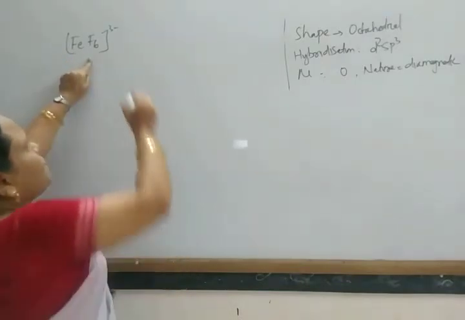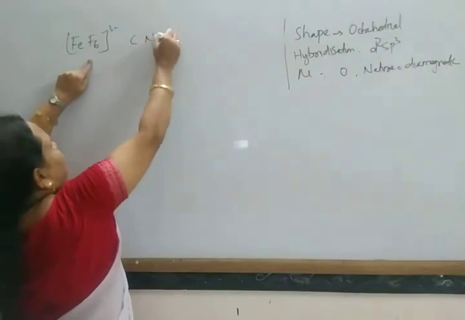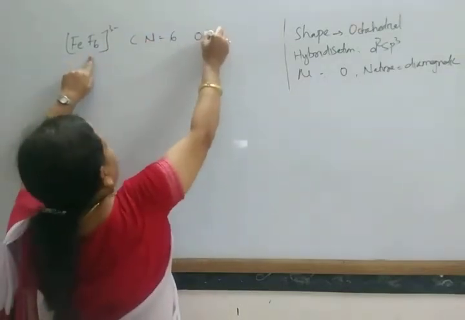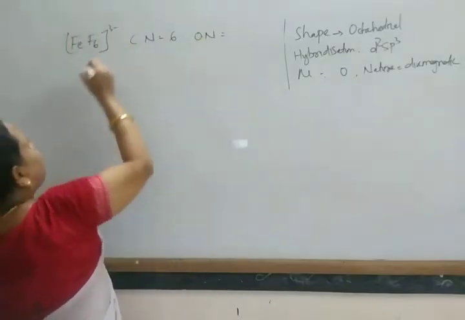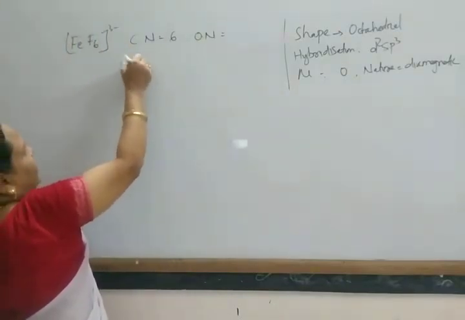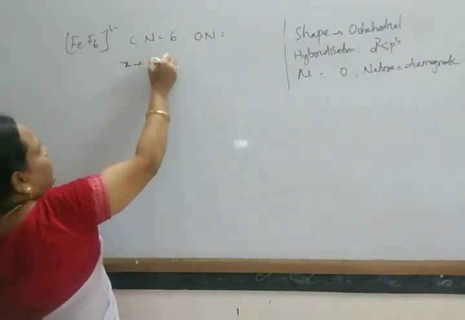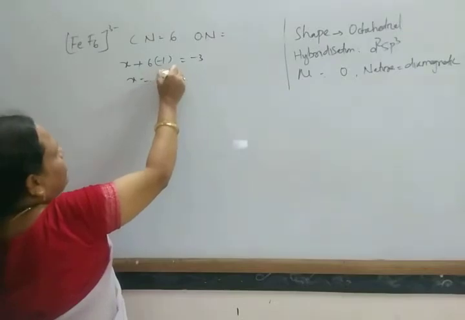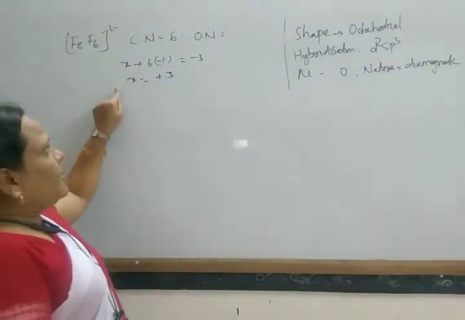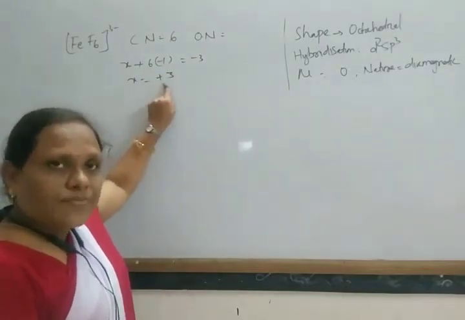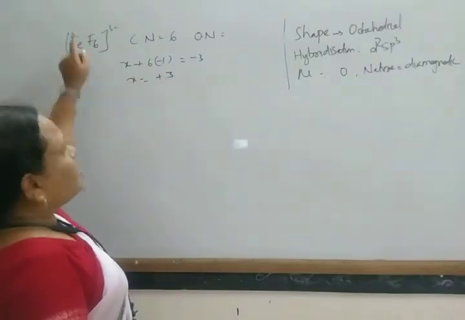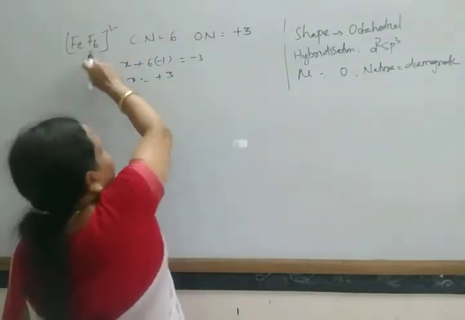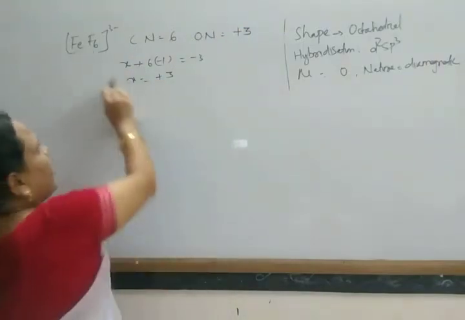So here what is the coordination number? Coordination number is 6 because there are 6 ligands. And what is the oxidation number? Suppose X plus 6 into minus 1 equals minus 3, so X equals plus 3. So in this way the oxidation number of iron here is plus 3.